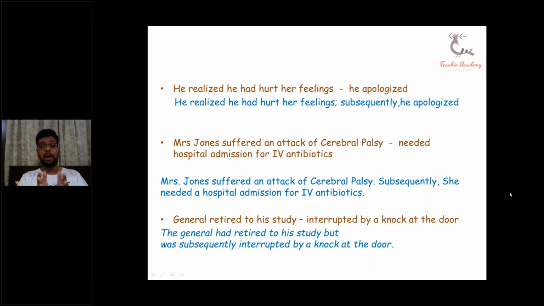The general had retired to his study. This is an independent clause. You do not need any other information, but was subsequently interrupted by a knock at the door. This is a dependent clause. So we have an independent clause and a dependent clause, and whenever there is ID, we place no comma before fanboys. So this is why this third sentence is a very special sentence. We haven't placed a comma anywhere over here. Okay.